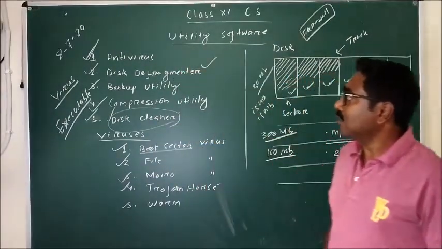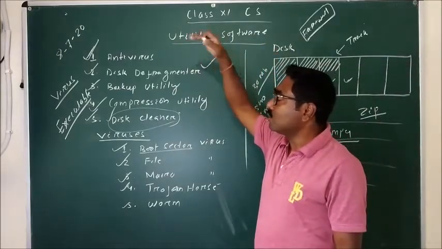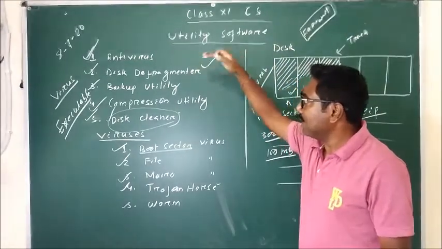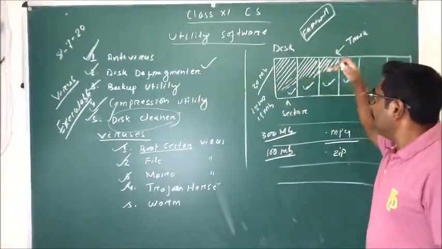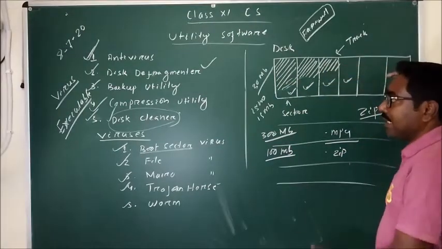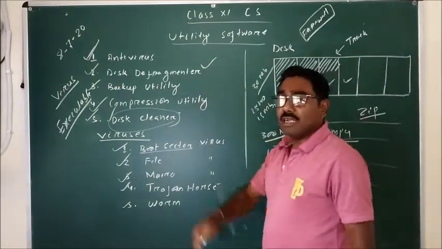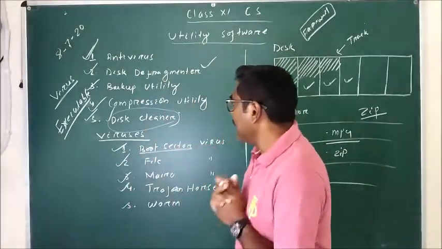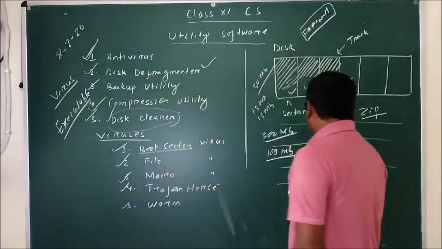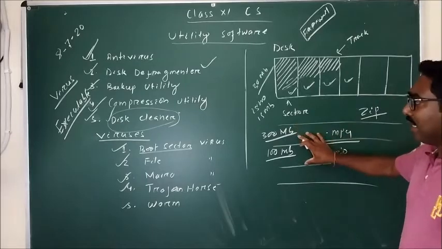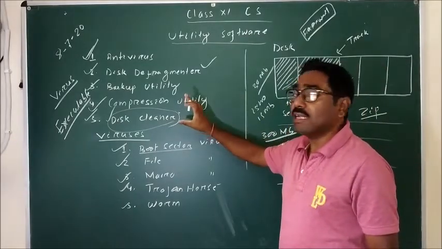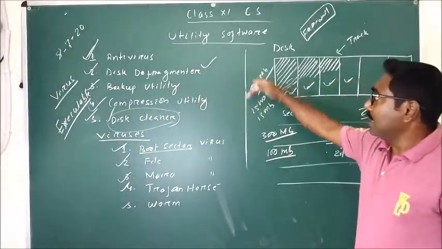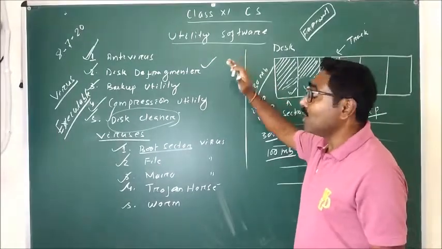So these are the utility software: antivirus, which is used to protect your computer from different kinds of viruses, and the disk defragmenter, which is used to collect the fragment space of the sector and create a new sector. Backup utility is used to store your important data somewhere else so that it can be used later. Then compression utility is used to compress or reduce the size of the file. Then disk cleaner is used to clean the temporary files. So these are the utility software, and this is the completion of system software.